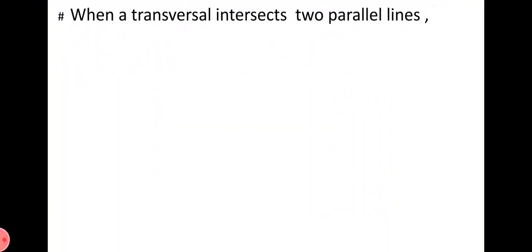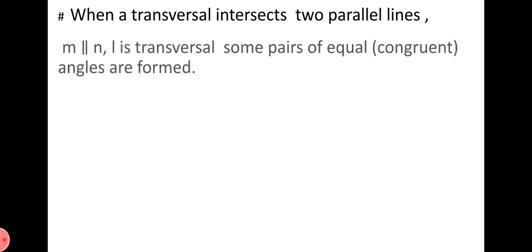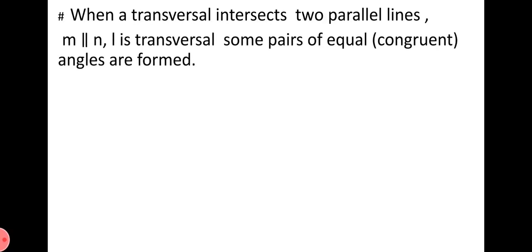Next, what happens when a transversal and parallel lines intersect? Let's see. When a transversal intersects two parallel lines, we have taken parallel lines as M parallel to N, and L is taken as the transversal. Some pairs of equal angles, called congruent in the terms of geometry, are formed.